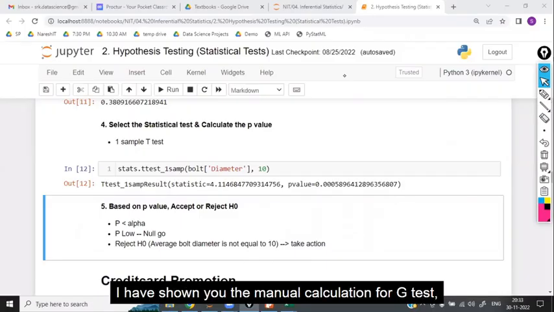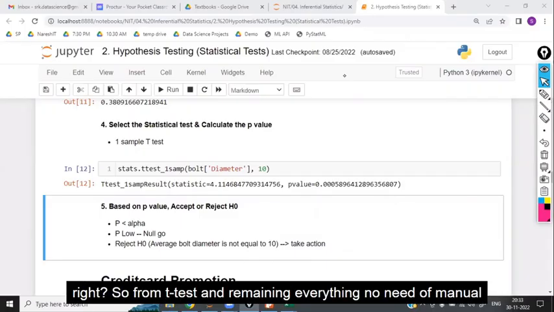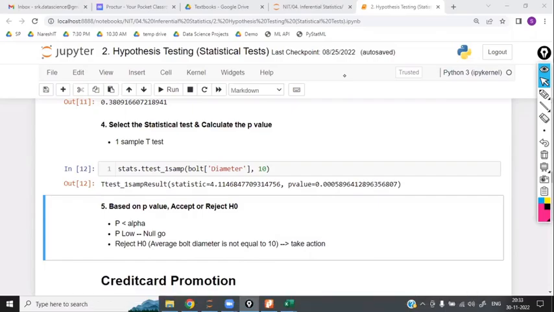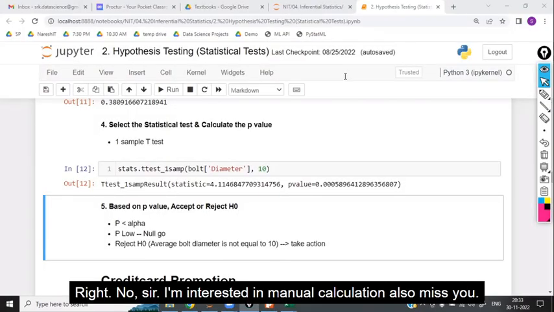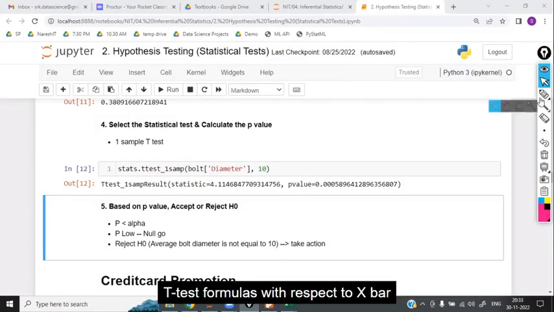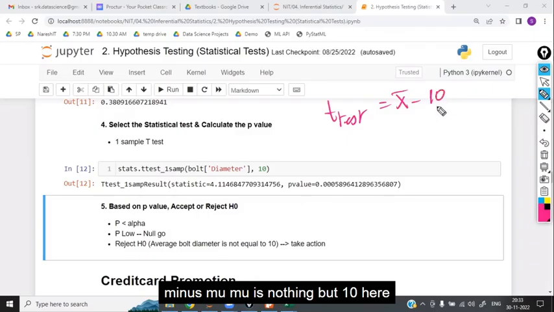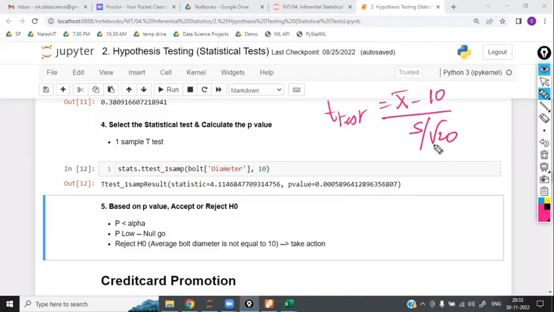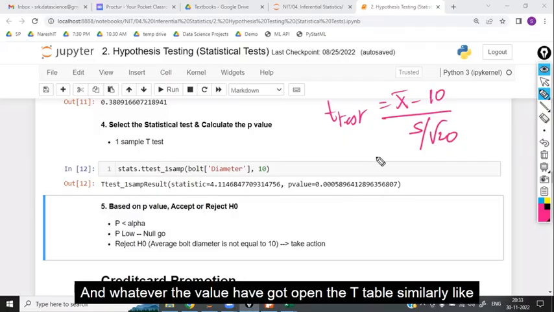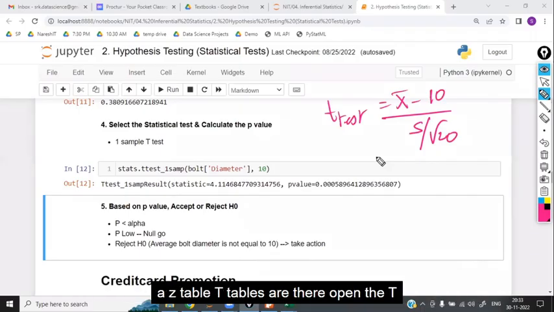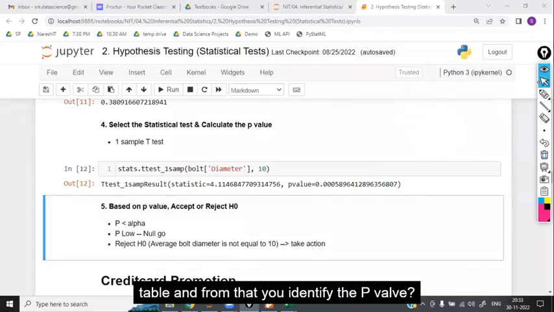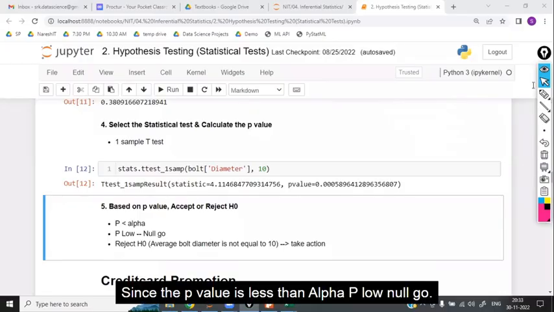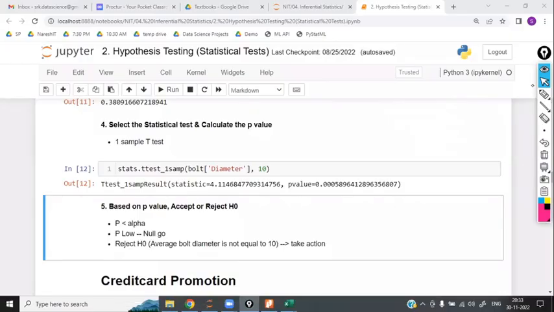I have shown you the manual calculation for the Z test, right? For the T test and the remaining tests, there is no need for manual calculation. If you say, no sir, I am interested in manual calculation also: the T test formula is x bar minus mu, where mu is 10 in this case, divided by sample standard deviation divided by square root of 20. Whatever value you get, open the t table. Similar to the Z table, t tables are there. Open the t table and from that, identify the p value. Since the p value is less than alpha, p low, null go.